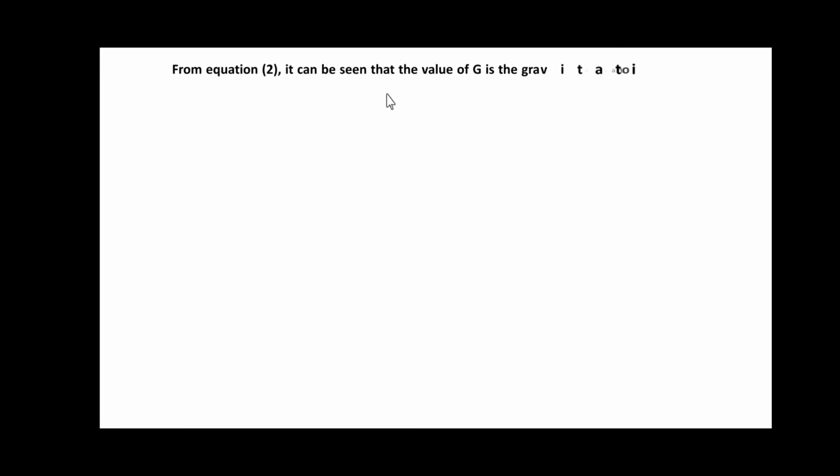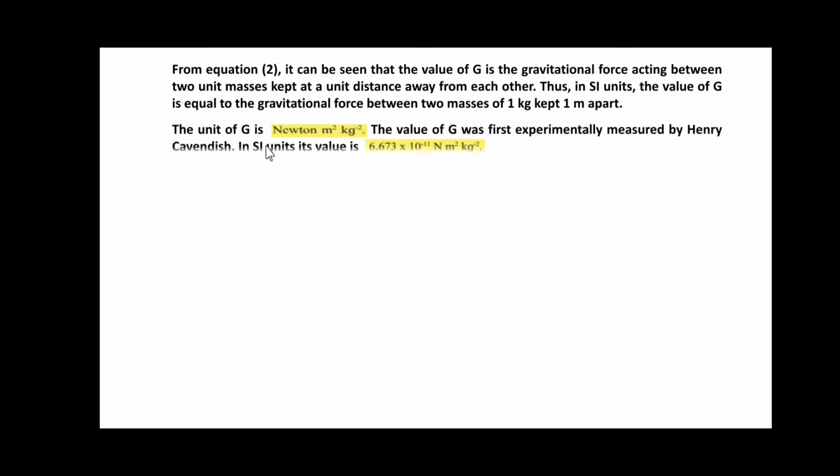From equation 2, it can be seen that the value of G is the gravitational force acting between two unit masses kept at a unit distance away from each other. Thus, in SI units, the value of G is equal to the gravitational force between two masses of 1 kg kept 1 meter apart. So friends, the unit of G can be written as Newton meter square per kg square. The value of G was first experimentally measured by Henry Cavendish. In SI units, the value is 6.673 into 10 to the power minus 11 Newton meter square per kg square, or kg raised to minus 2.